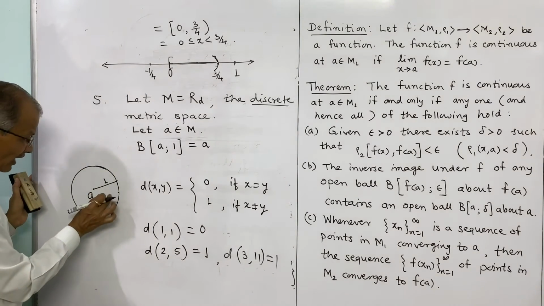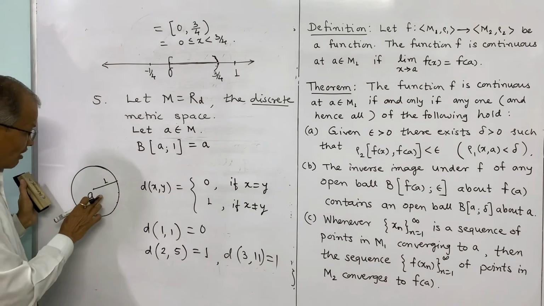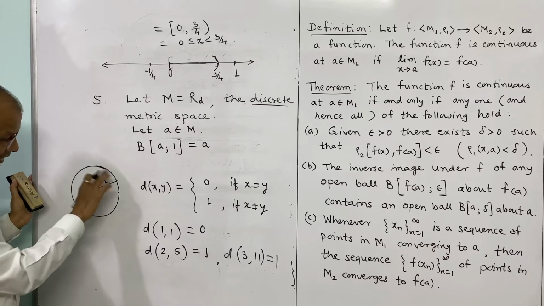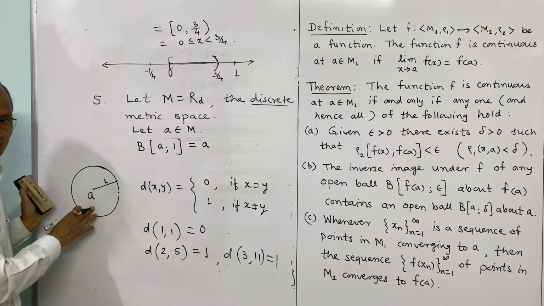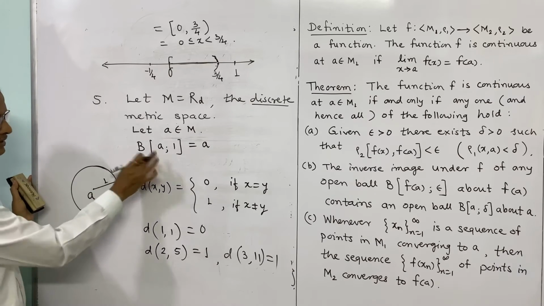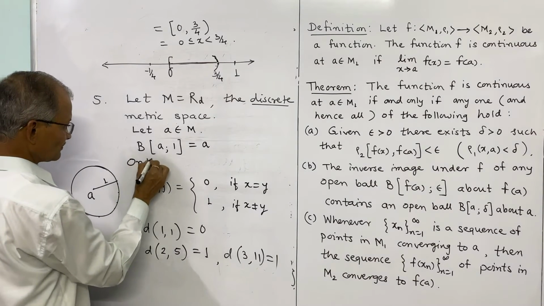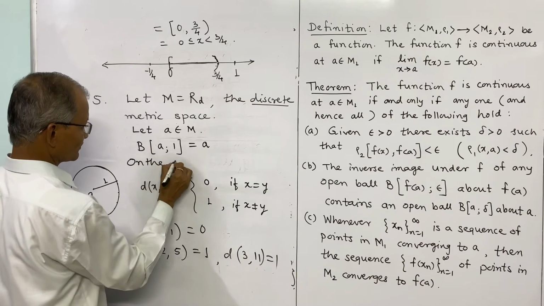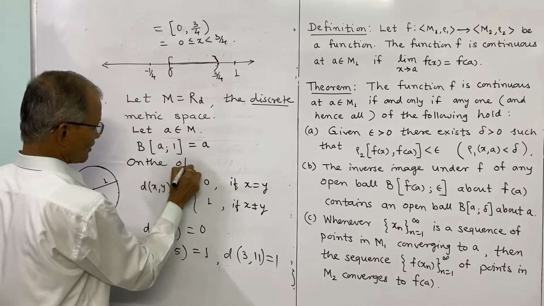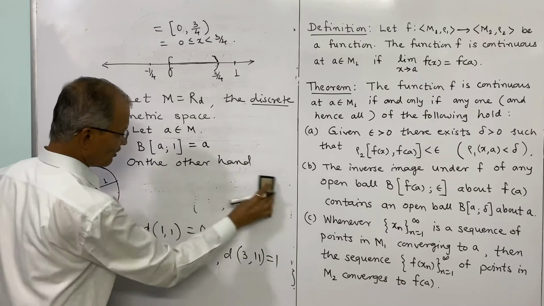And there is no point inside this open ball of radius 1 around A except A. A is always there. So the center is always there in the open ball, and only the center lies in this open ball. And on the other hand, what will be B of A and 2?